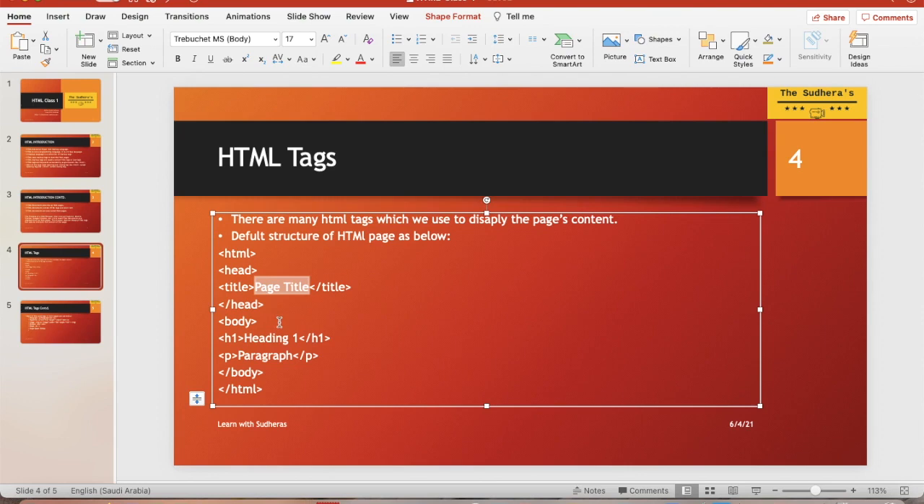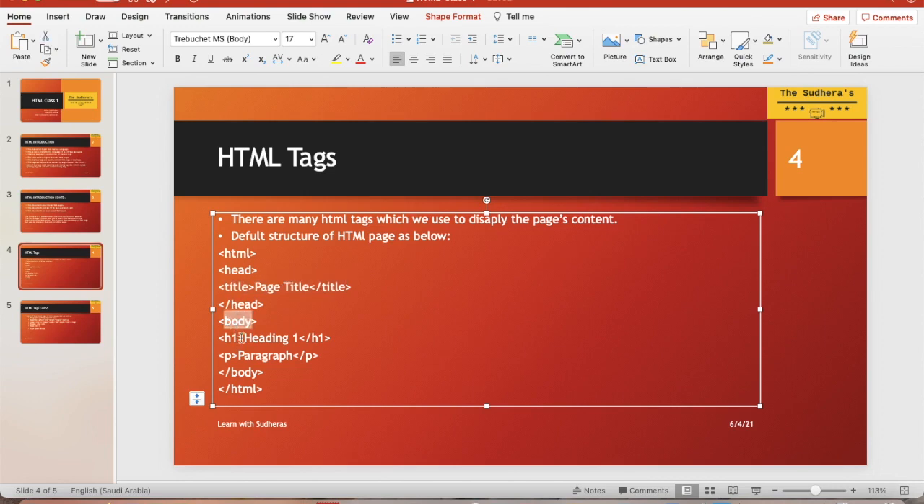I will show you in an example as well. So head close. Okay. As we said before, there is always a closing and opening tag. So this is an opening tag. This is a closing tag. Between this there is a title. Okay, this is a standard structure of the HTML.